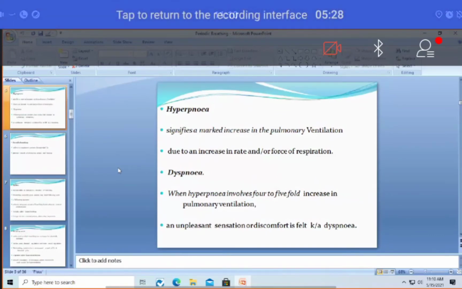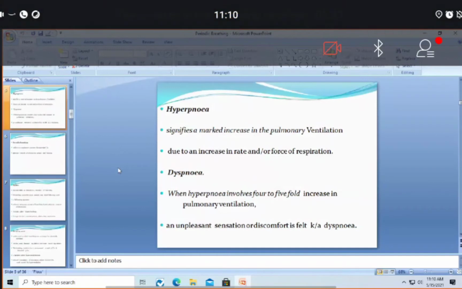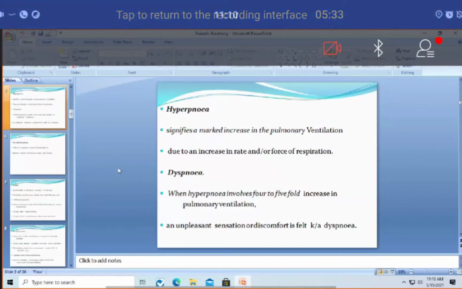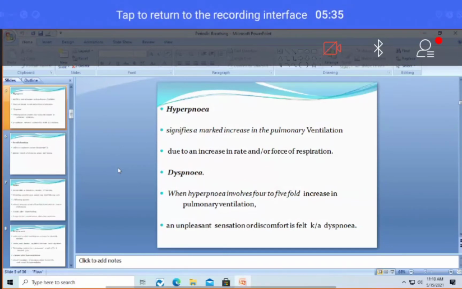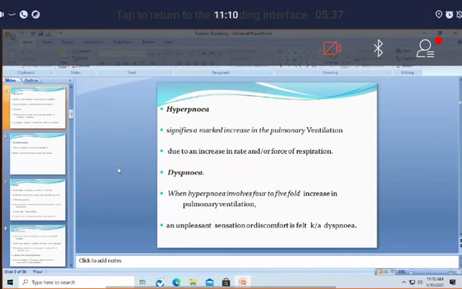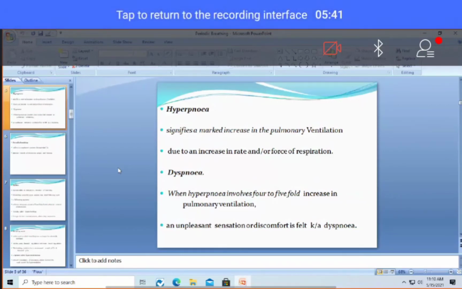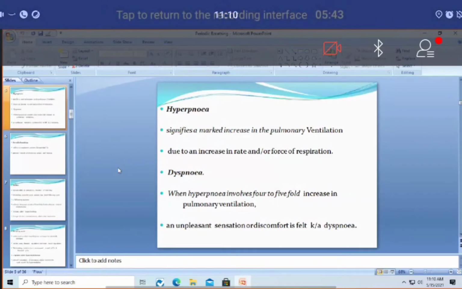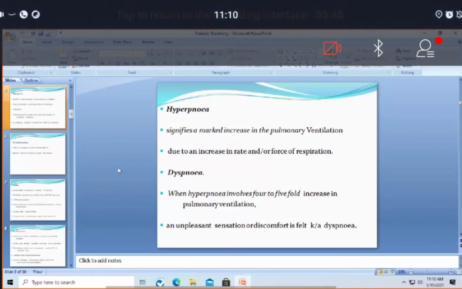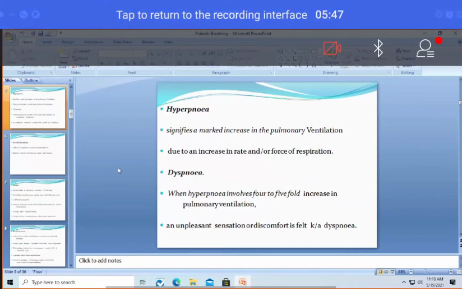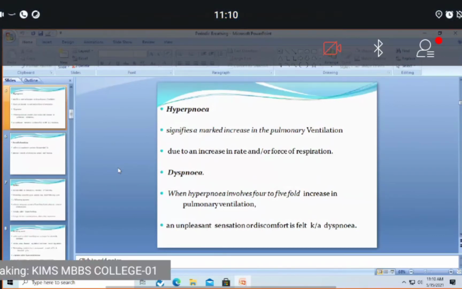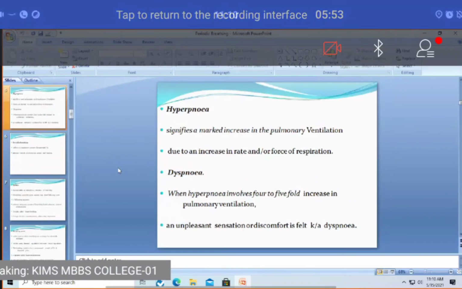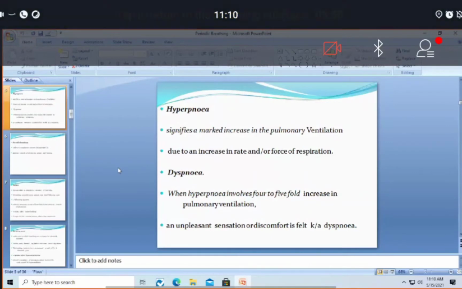Okay, so the response we see after the exercise is hyperventilation, they say. Hyperpnea is nothing but an increase in rate and depth, or only rate, or only a change in force of respiration. These are very minor differences. But as far as physiology first year is concerned, don't worry about the differences between hyperpnea, hyperventilation and tachypnea. Just for your knowledge, I'm telling you this. Then coming to dyspnea, this is more important for us.